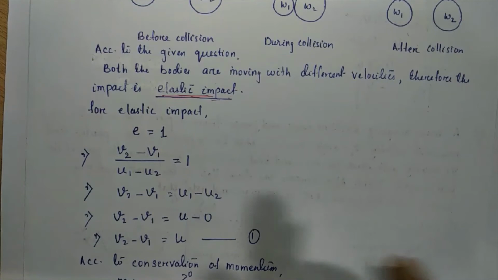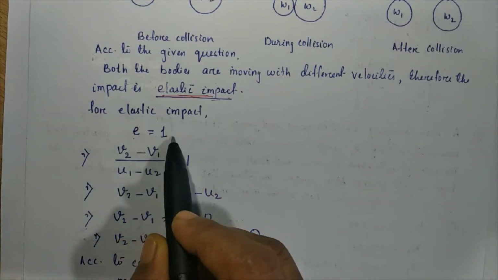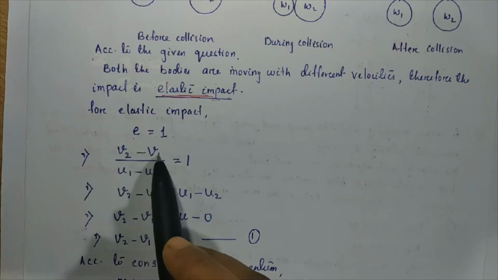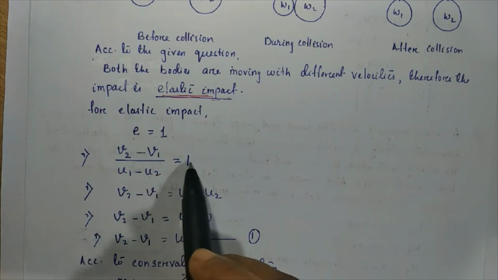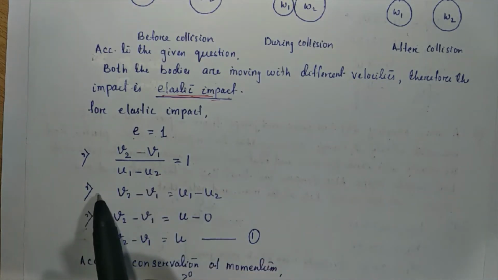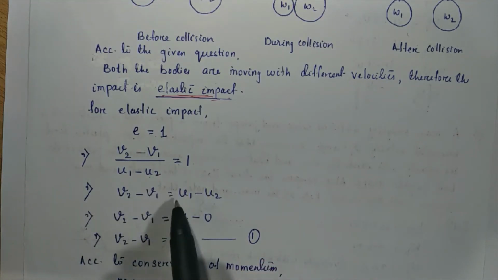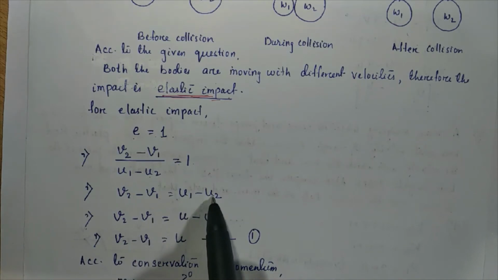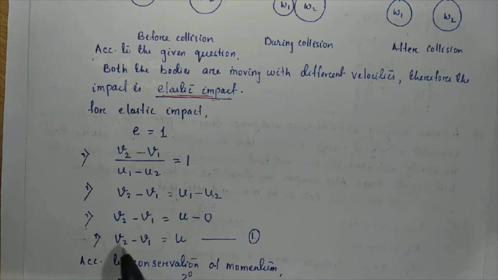So for the elastic impact, e is equal to 1. That is (v2 minus v1) by (u1 minus u2) is equal to 1. So we can say v2 minus v1 equals u1 minus u2. The value of u2 is given as 0, so the equation becomes v2 minus v1 is equal to u.